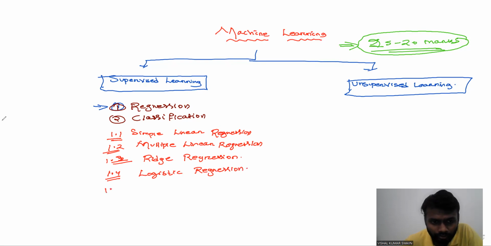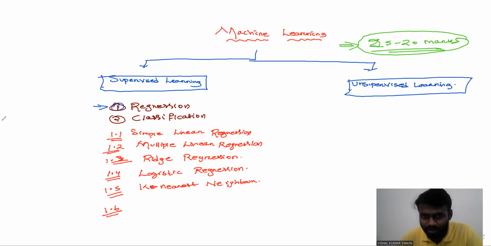And then the next one is k-nearest neighbor, which is known as the KNN algorithm. It is also quite an easy algorithm. I will make all these algorithms very easy for you all, so please try to learn carefully.